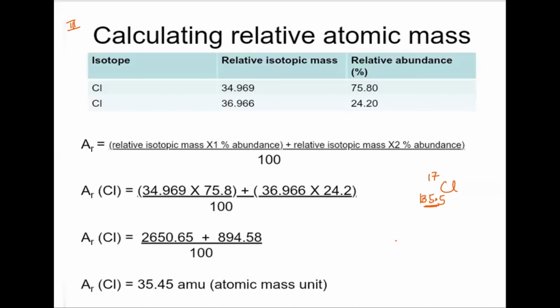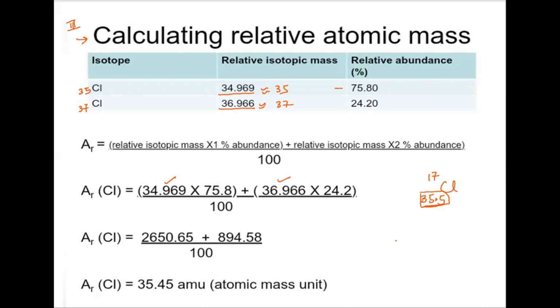So it's not because it has a half proton or a half neutron, and we are further confirming this by calculation. There are two isotopes of chlorine: one is chlorine 35 and the other is chlorine 37. These are the actual relative isotopic masses, but I'm taking them as 35 and 37.